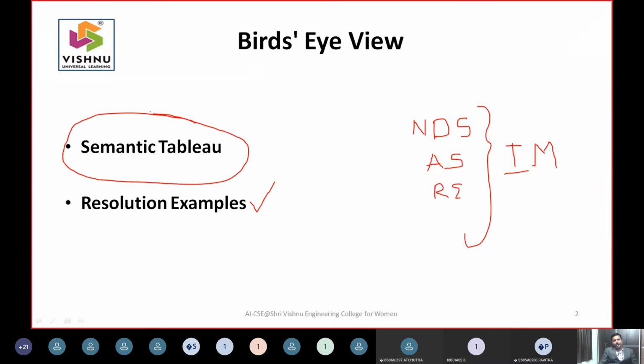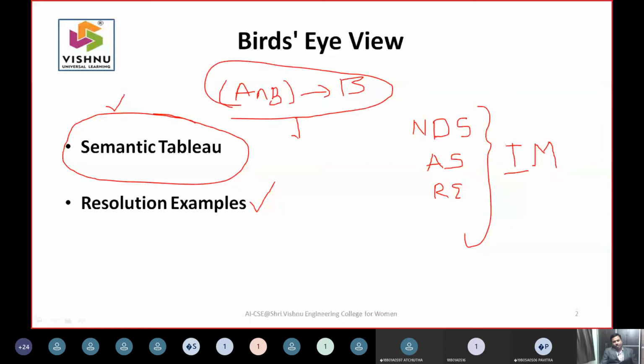where this semantic tableau at some point will assist all these three when you are dealing with big sentences, a set of sentences. What your semantic tableau will do is, it will take some big expression as input. From this expression, it will try to construct a tree based on some constraints. From this tree, it will give two outputs in general, satisfiable or unsatisfiable.